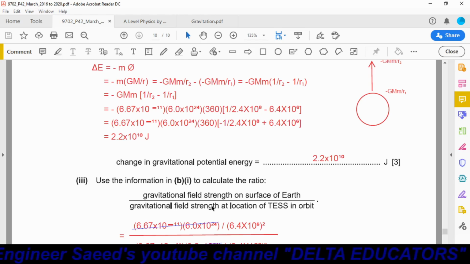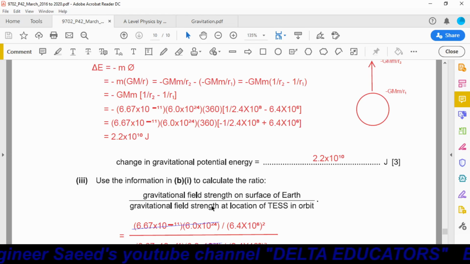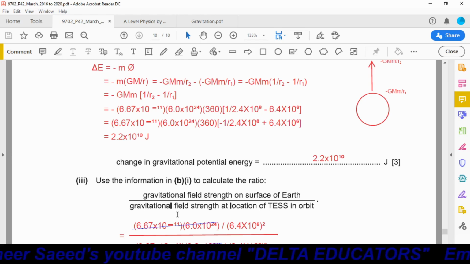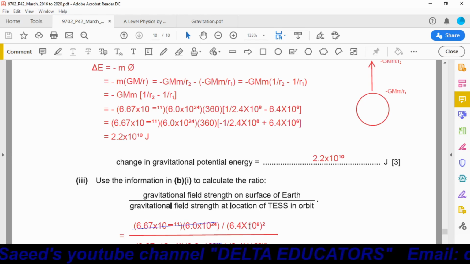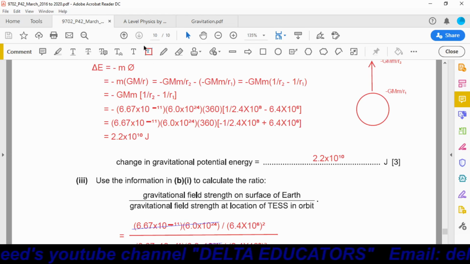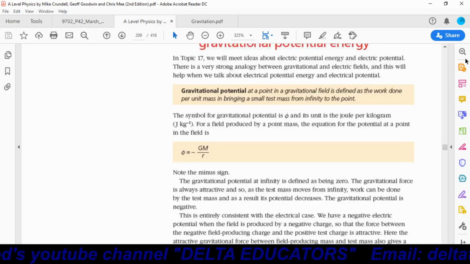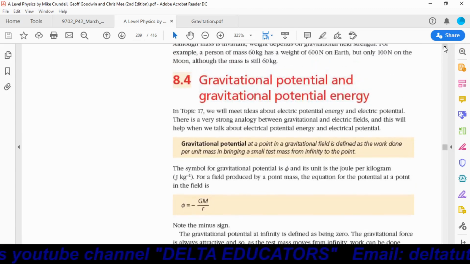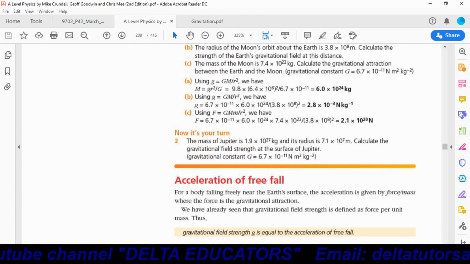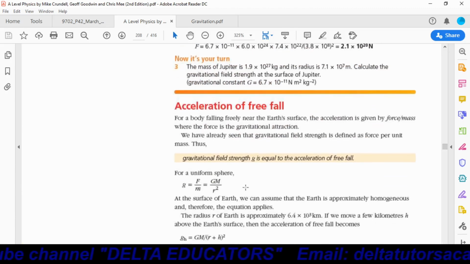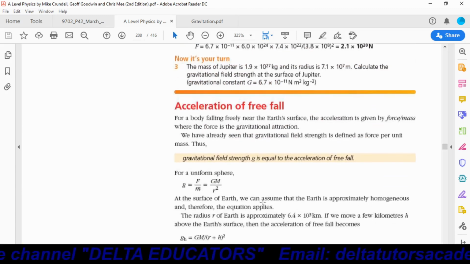So at the surface of the Earth, gravitational field strength will be equal to GM over r square. Gravitational field strength is given as GM over r square.